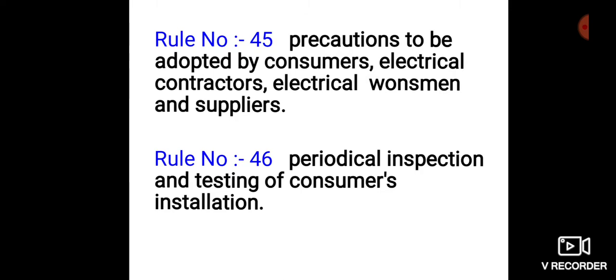In the event of failure of the owner of any installation to rectify the defects in his installation pointed out by the inspector or by any officer appointed to assist him, such installation shall be liable to be disconnected.